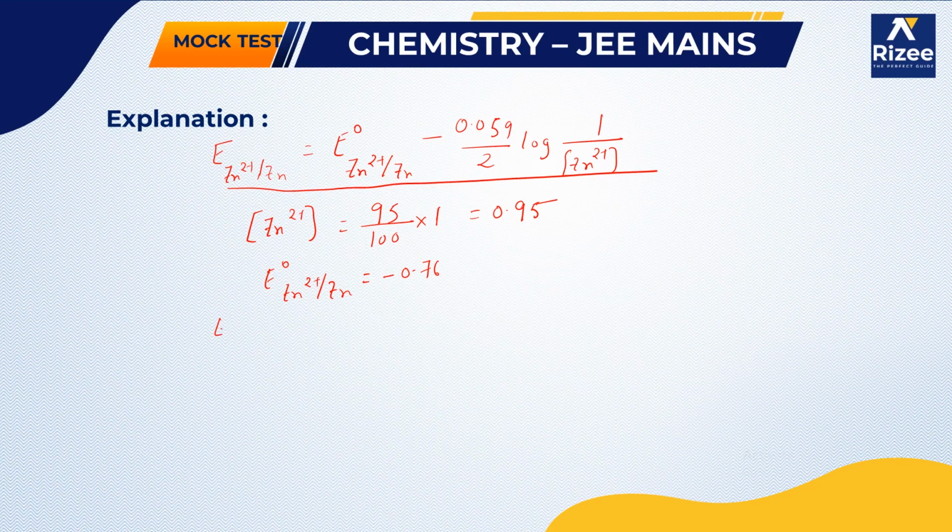So using this formula, what is the reduction potential? E of Zn2+ by Zn is equal to minus 0.76 minus 0.059 by 2 into log of 1 by 0.95.